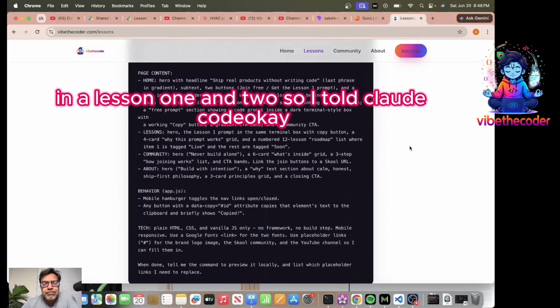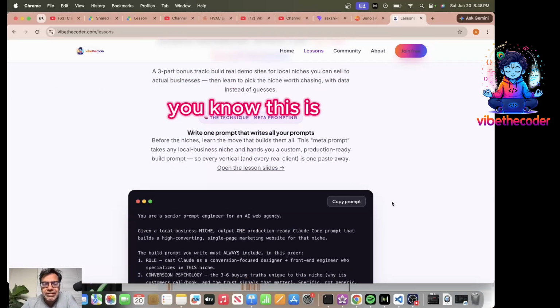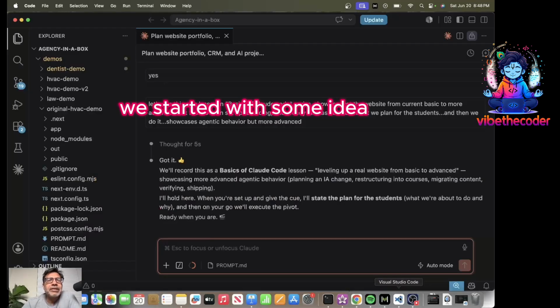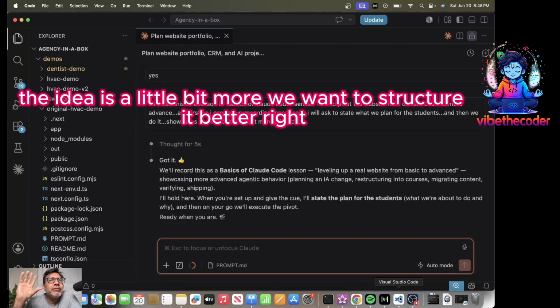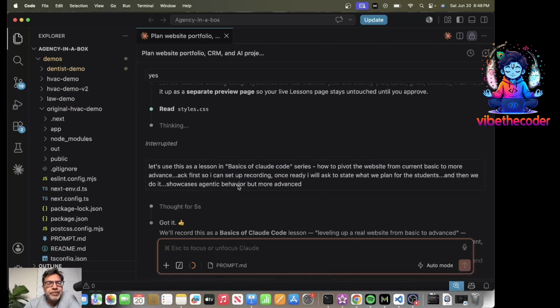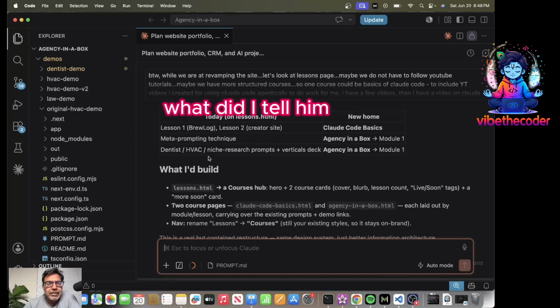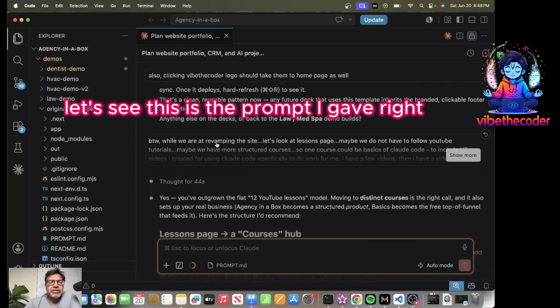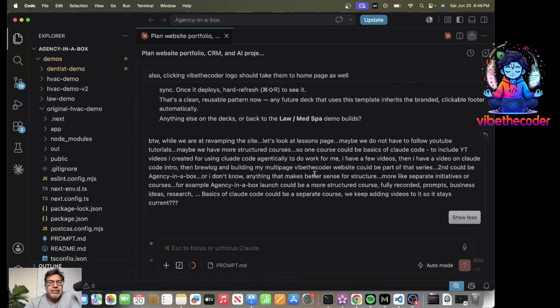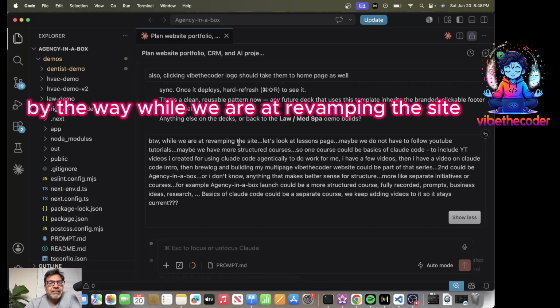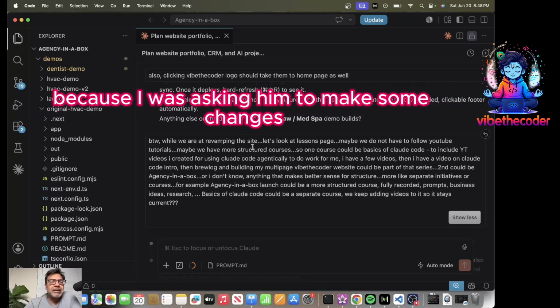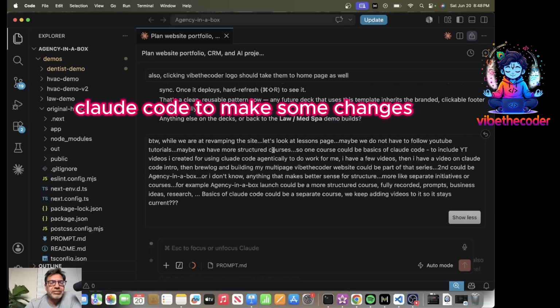So I told Cloud Code, okay, we started with some idea, but now we want to structure it better. This is the prompt I gave. By the way, while we are revamping the site, because I was asking Cloud Code to make some changes, let's look at the lessons page.